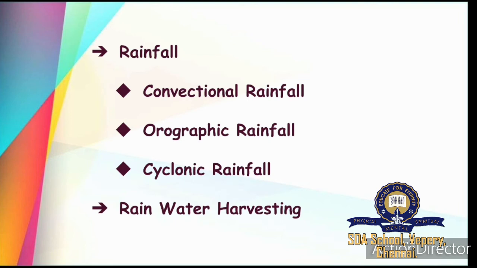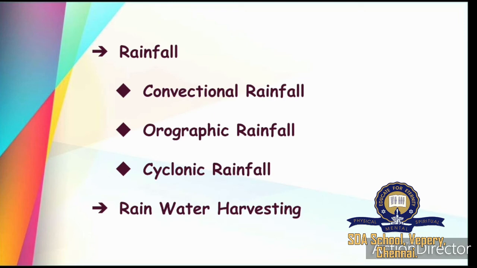We would even have seen this in Chennai during summer season. The day will be very, very hot, but in the evening there will be a short rainfall. Why? Because of solar insolation this rainfall is occurring.